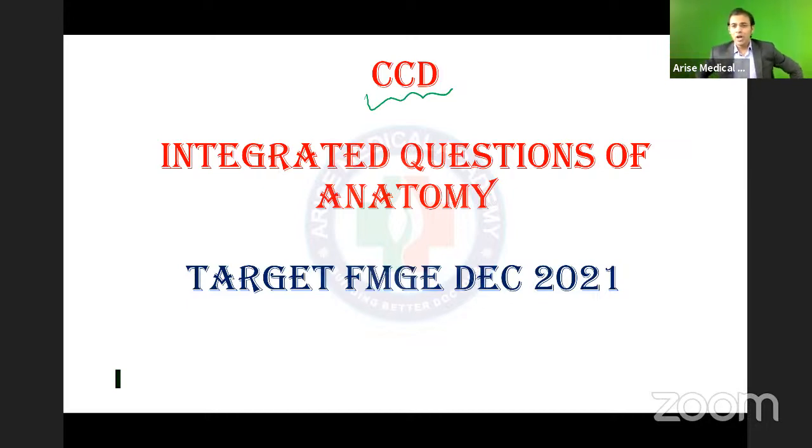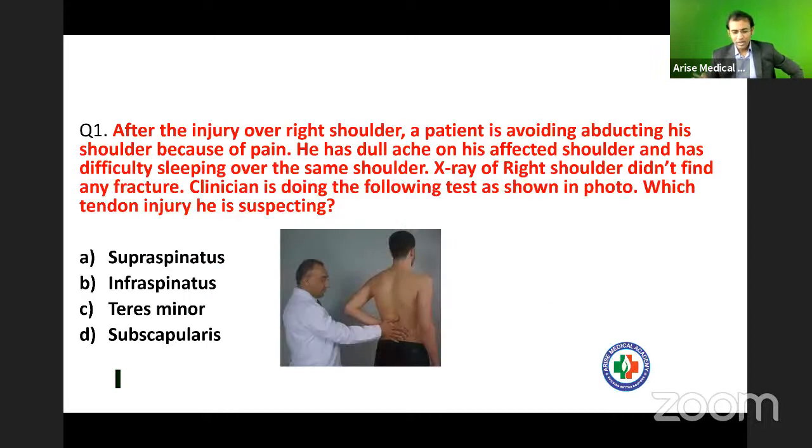So, let's start this session. First question for you people. After the injury over the right shoulder, a patient is avoiding abducting his shoulder because of pain. He has a dull ache on his affected shoulder and has difficulty sleeping over the same shoulder. X-ray of the right shoulder did not find any fracture. The clinician is doing the following test as shown in the photo. Which injury is the clinician suspecting?